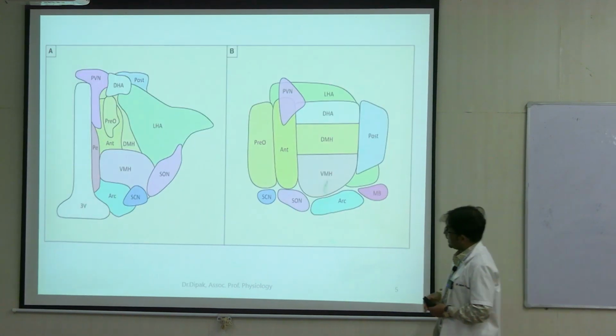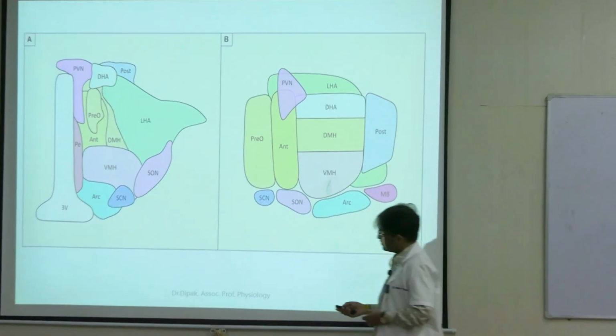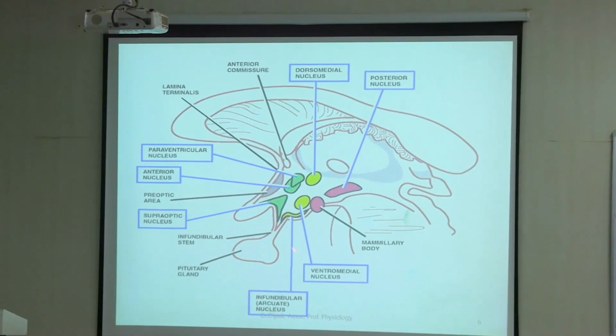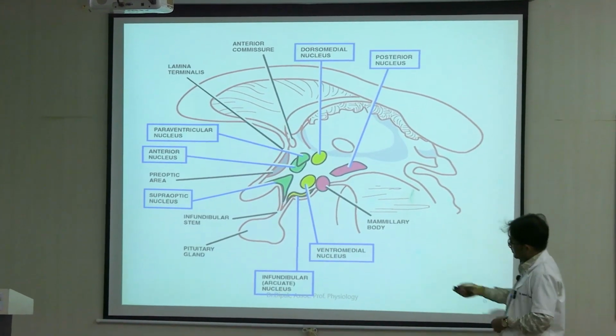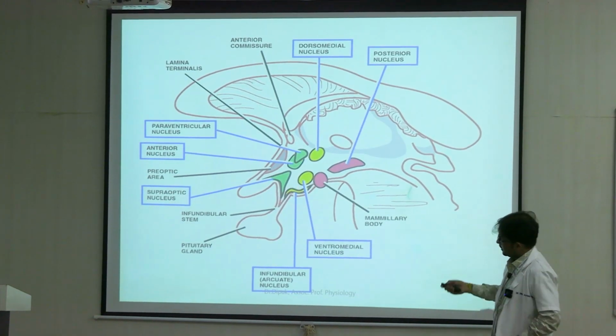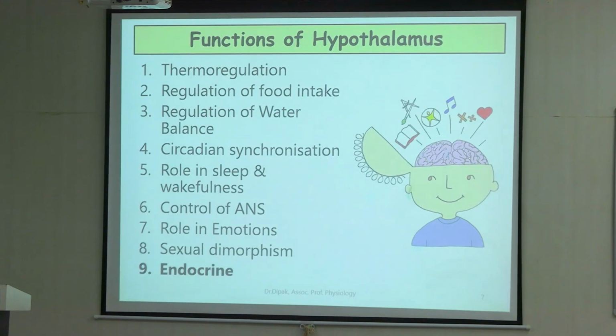Similarly, you would also have one lateral hypothalamic area. This one, lateral hypothalamus, right? We also have the infundibular nucleus or the arcuate nucleus, which is this yellow streak that you see here. Preoptic area is this. So broadly, it gives you the location of the different nuclei.